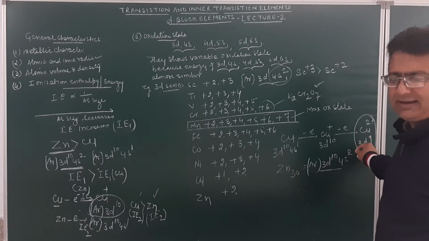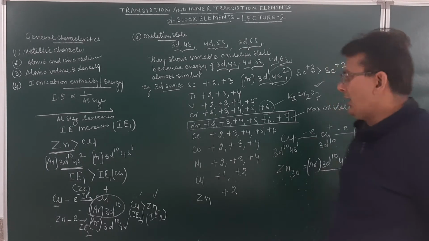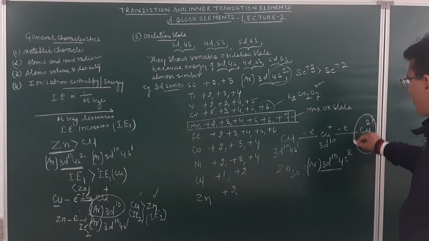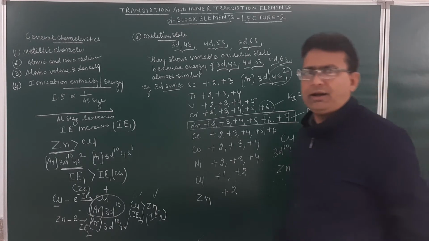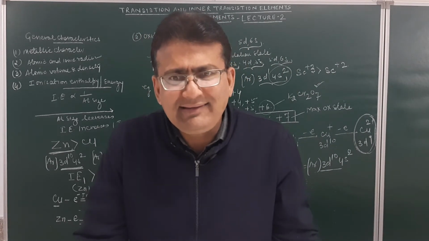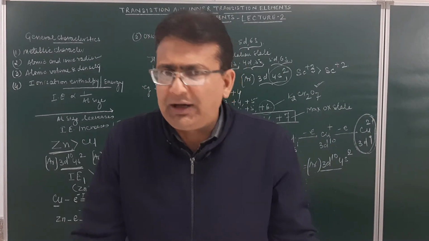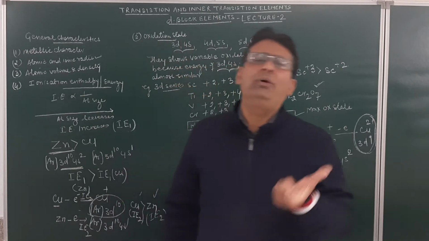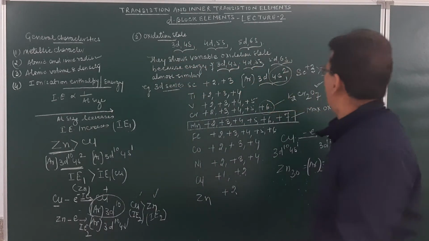This is a question given in the NCERT book as well as in all the books. Because copper in the +2 oxidation state acquires a 3d9 configuration. Am I clear? Hence, it is included as a transition element. Student, give me one very common question and answer. If I ask you